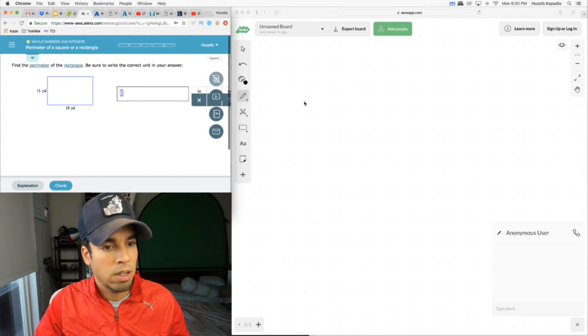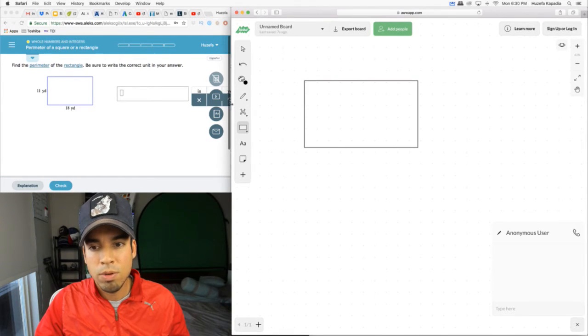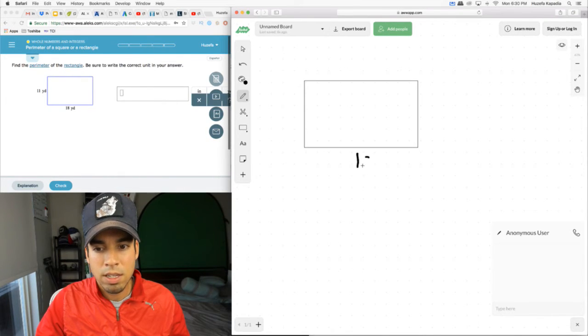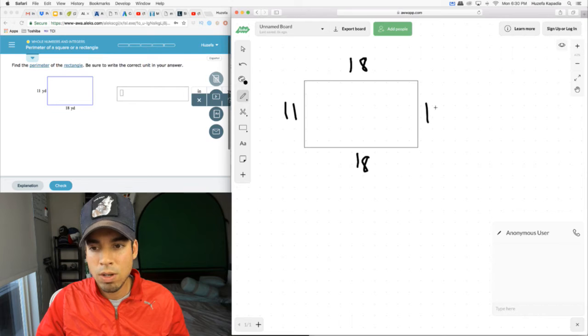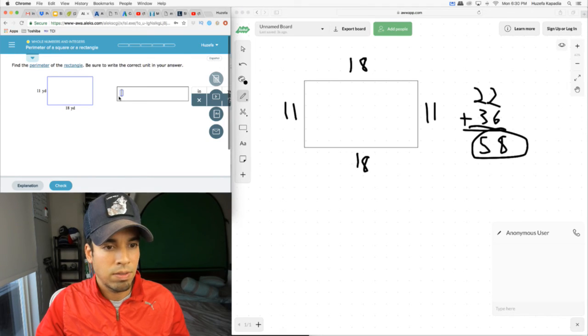Perimeter. Find the perimeter of the rectangle. How do we find the perimeter of a rectangle? Perimeter, again, is the sum of all the sides. We know this side is 18 and this side is 11. If it's a rectangle, this side is also 18, because opposite sides are equal, and this side is also 11. So we want to add all these up. 11 plus 11 is 22. 18 plus 18 is 36. Then we add them together and get 58. So the perimeter is 58.